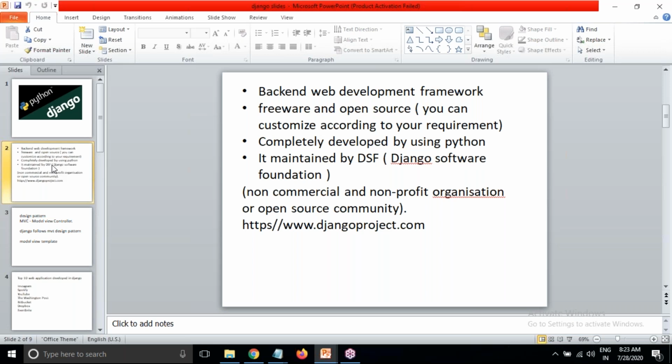Here, coming to Django. When you are working with Django, you can see on the screen: backend web development framework. Backend web development framework means that while developing websites, we can say front end and back end. When I say front end and back end, students may have a doubt. Front end means application, back end means database. That we used to say with projects. But with websites it is different.